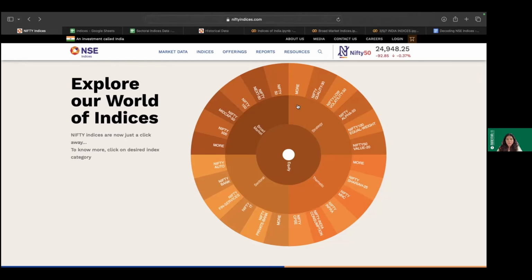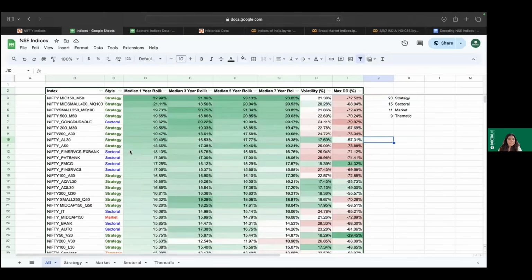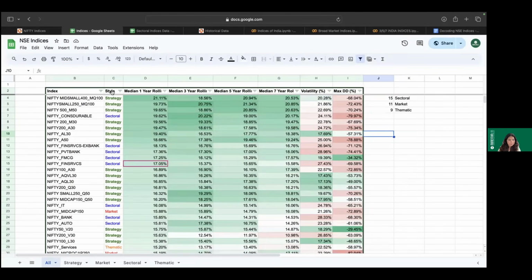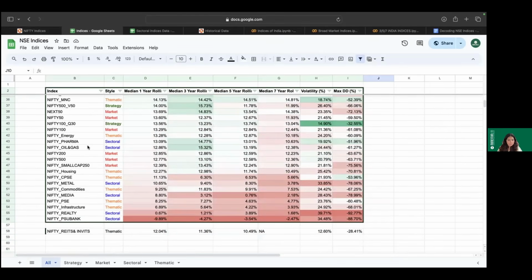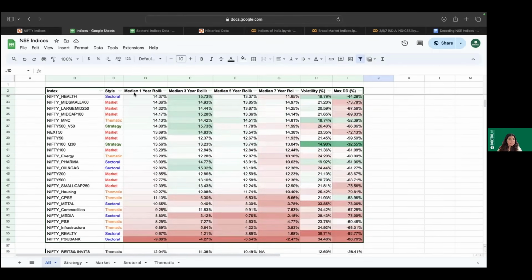Given all of these categories or styles of indices that exist, what we have tried to do is put in all of the indices that are available based on different styles or categories. And we have brought in detailed returns, such as the 1 year median rolling return. We have 3 years rolling returns, 5 years, 7 years. And we also have volatility and drawdown captured here.